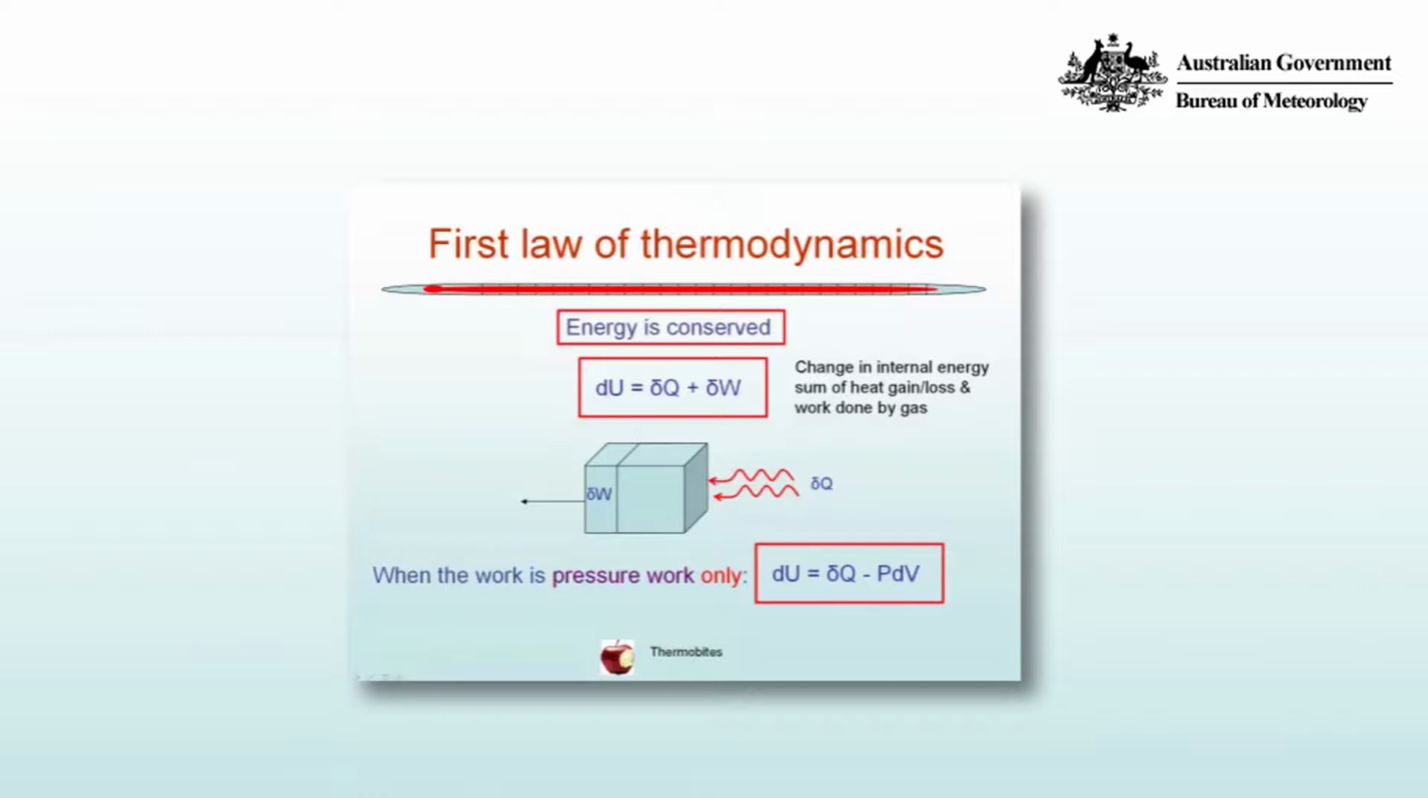Consider the system shown. A certain amount of heat can be added or subtracted, δQ, and work can be done by the system in expansion or contraction. When the work is pressure work only, we can therefore write this equation. The first law is dU is equal to δQ minus PdV. Remember, dU is the change in internal energy.